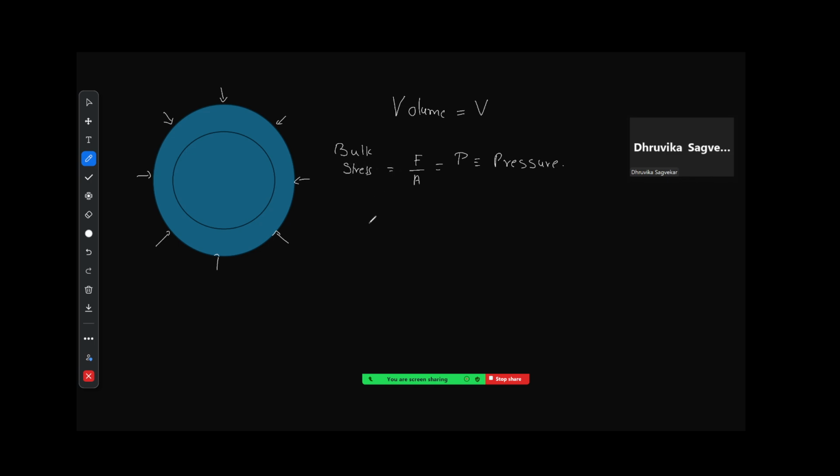Now what will it produce? The strain will be change in volume. The strain will be equal to change in volume upon original volume. It will be negative because the volume is decreasing.